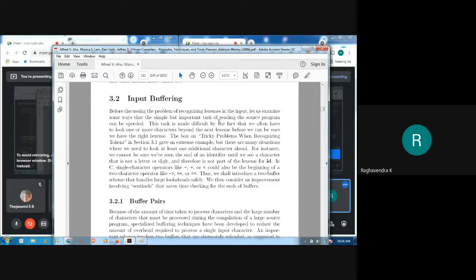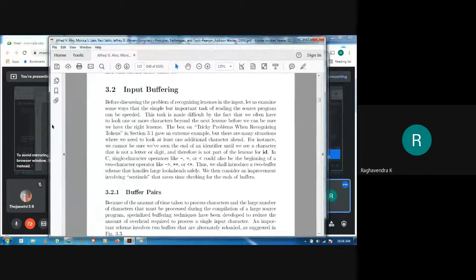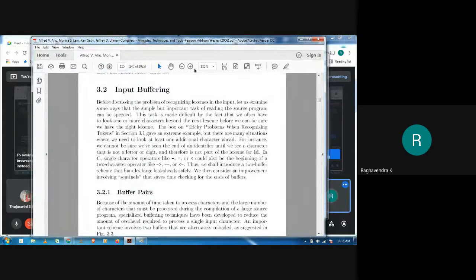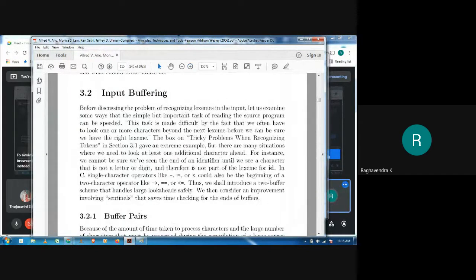The other thing we mentioned was that the lexical analyzer has its own buffering techniques that improve the efficiency of the lexical analyzer, and hence the compiler. Now, what is this buffering technique, and how can it enhance the performance of the lexical analyzer? Let us have a look into that.